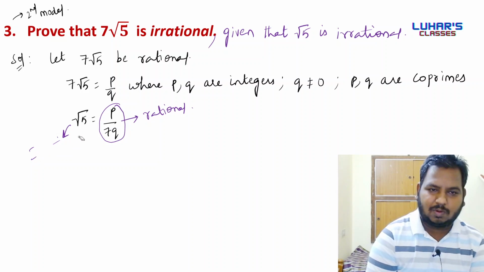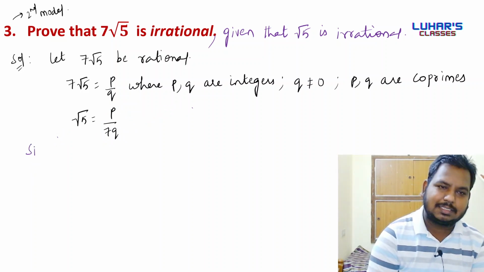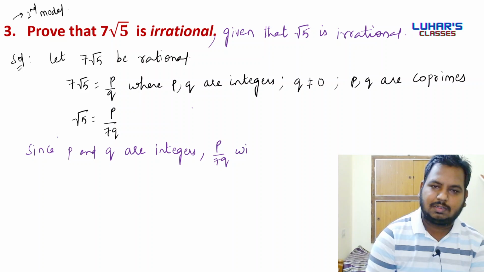So we'll write whatever we have discussed now. Since p and q are integers, p by 7q will be rational.